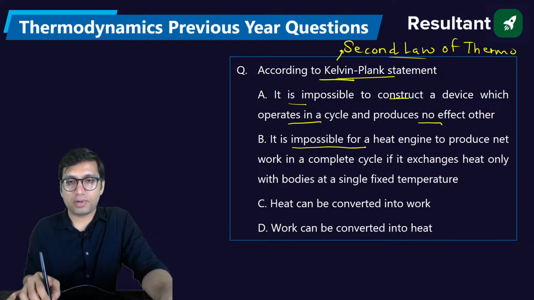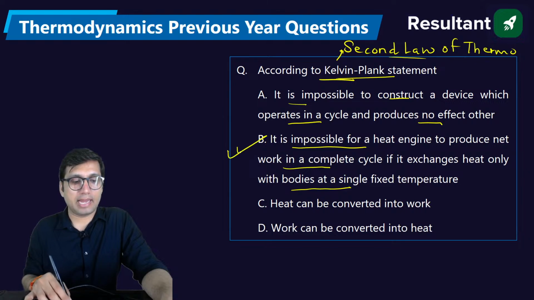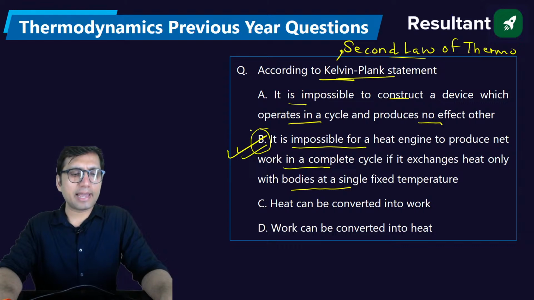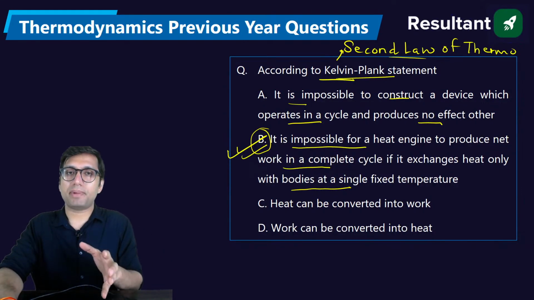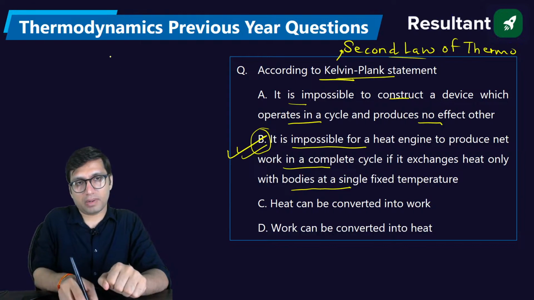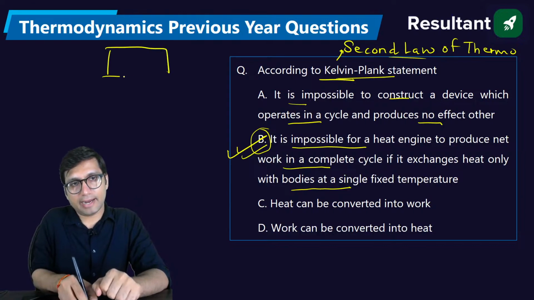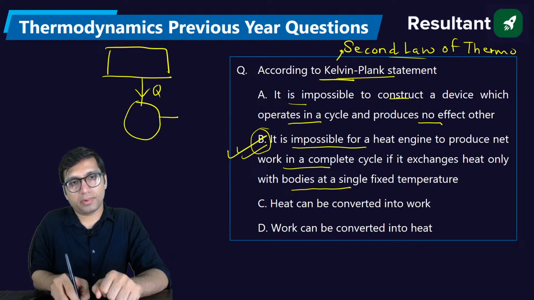It is impossible for a heat engine to produce net work in a complete cycle if it exchanges heat only with a body at a single fixed temperature. This is the Kelvin-Planck statement. This is also called a negative statement. It says that it is impossible for any heat engine to exchange heat with a single fixed temperature reservoir and convert that heat completely into work. This is impossible. Basically it tells us that the device which we call PMM2 is not possible.